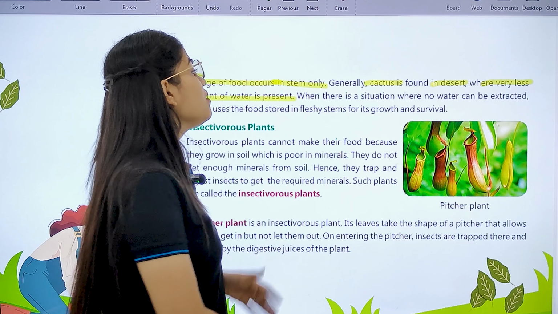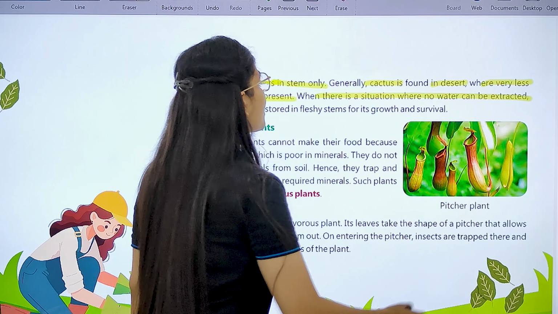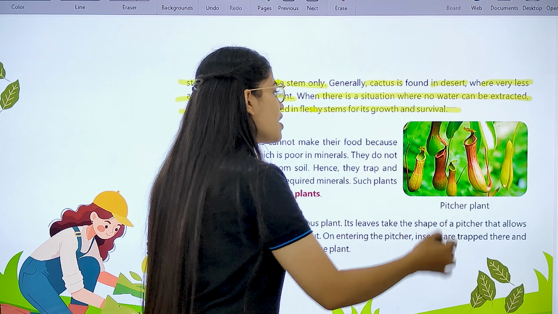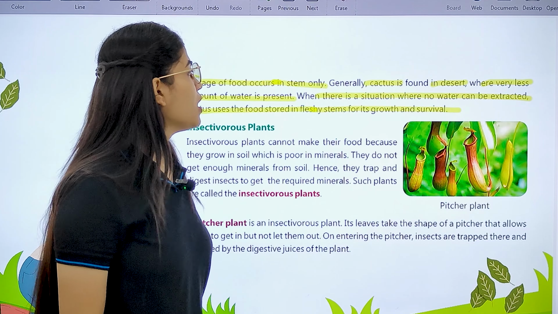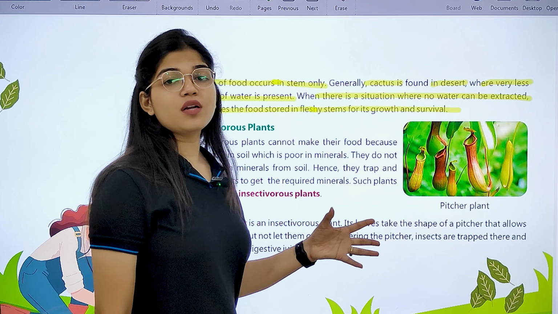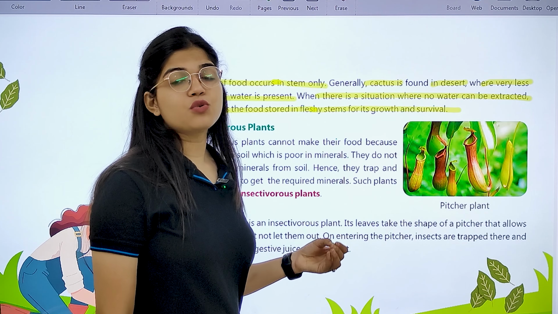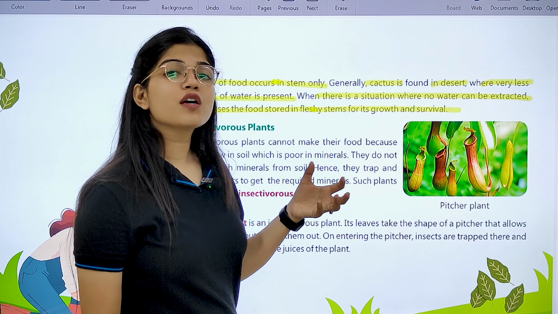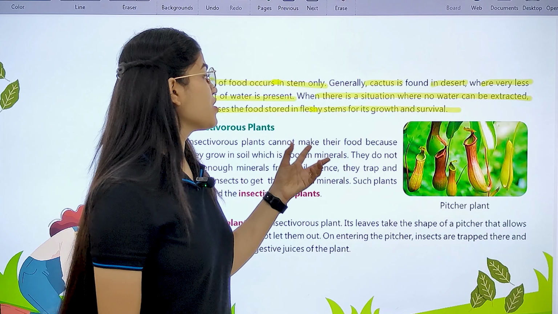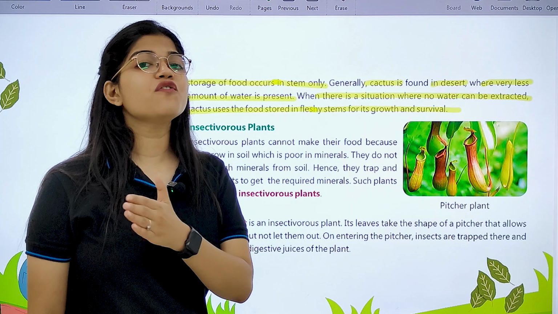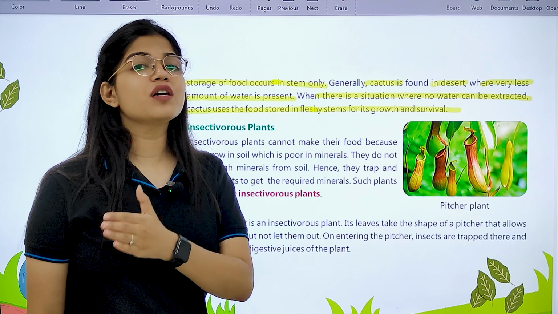When there is a situation where no water can be extracted, cactus uses the food stored in its fleshy stem for its growth and survival. When there is a harsh situation where no water is available or supplied to these plants, what does cactus do? It uses the food which was earlier stored in its fleshy stem for growth and survival during that particular period of time.